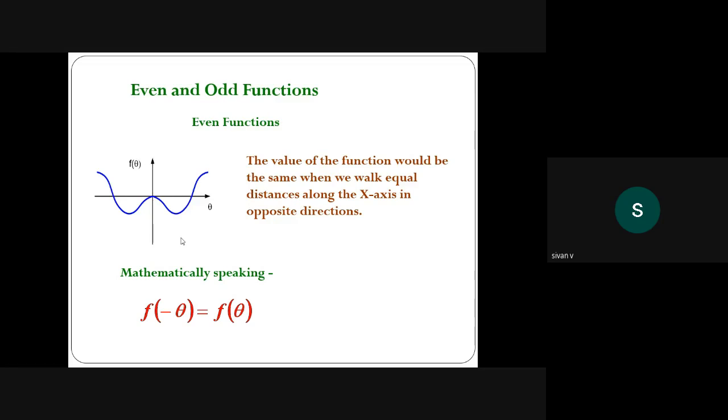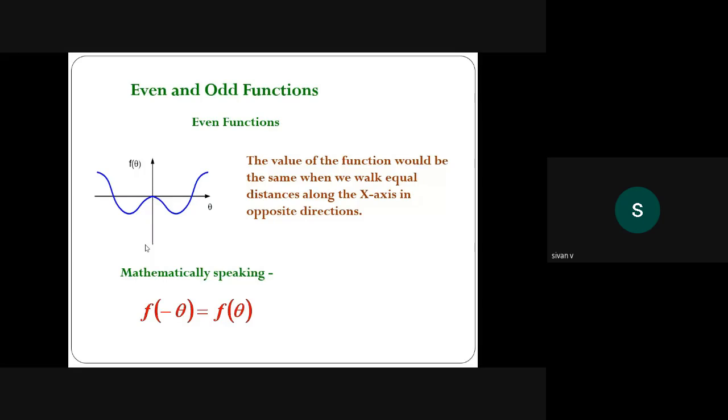Look at them. Integral minus a to a f of x dx equals 2 into integral 0 to a f of x dx for even function. If f of x is even, integral minus a to plus a f of x dx equals 2 into 0 to a. This is for even function. For odd function, the integral minus a to plus a f of x dx equals 0. This is for odd function. Using this formula, we can find the integration.